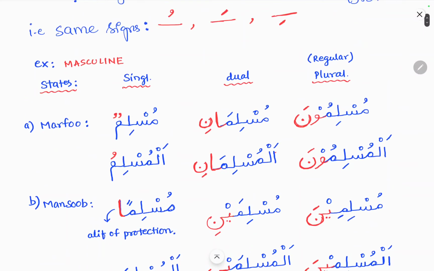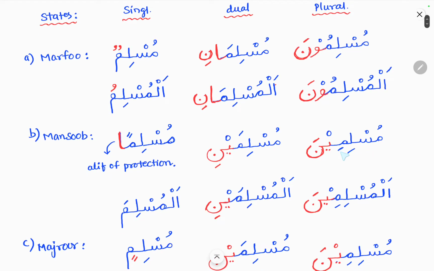Now coming to the plurals. So if we see muslimun, the singular, so una should be added, waw noon should be added. So muslimuna. The marfu state will be muslimuna. So al muslimuna means when alif lam is added, nothing happens here. Muslimuna means it is in the indefinite state. When alif lam is added, it will become al muslimuna. That means it is in the definite state.